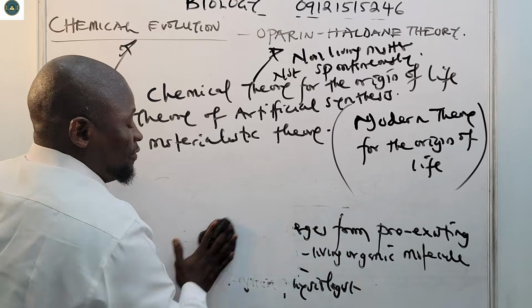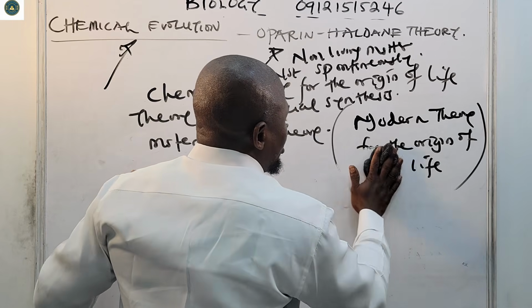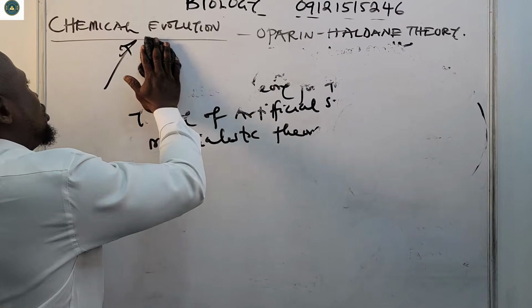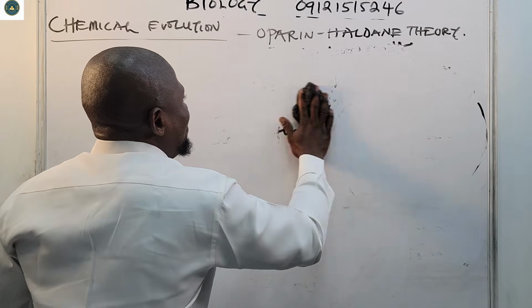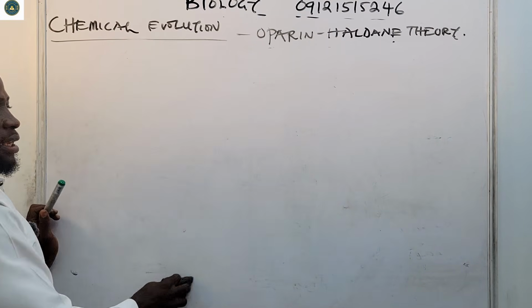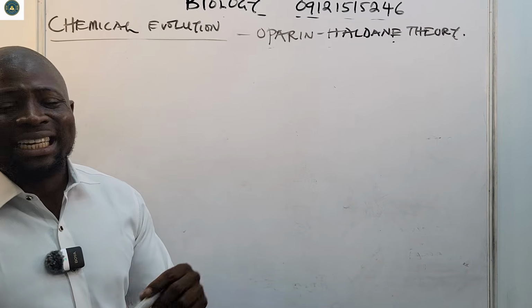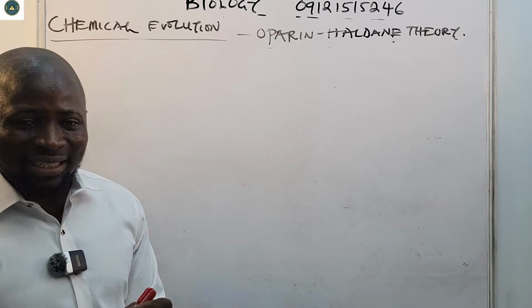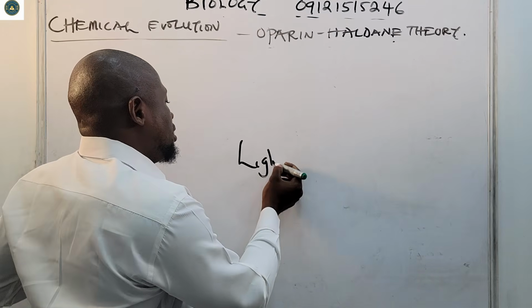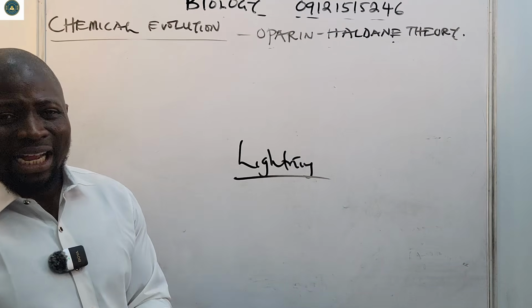The temperature was very, very high. There was heat from volcanic eruptions and molten lava scattering everywhere. These were the conditions of the primitive atmosphere. Everything was in gaseous form: hydrogen, ammonia, methane, and the likes. Those are the gases that were present in the atmosphere then. And there was lightning striking.